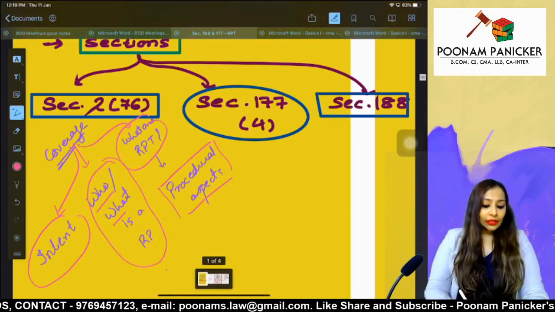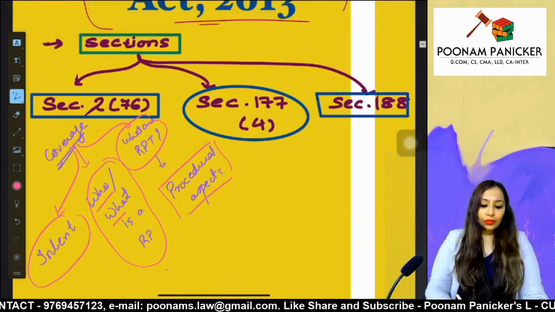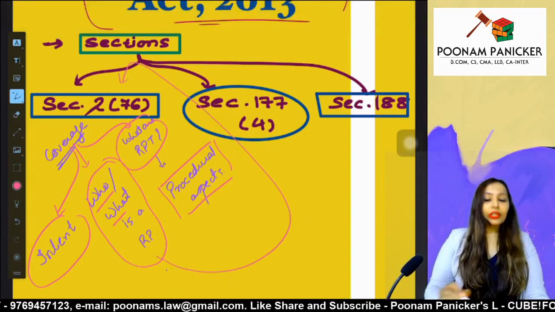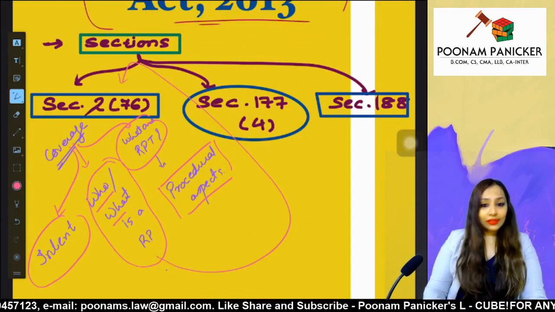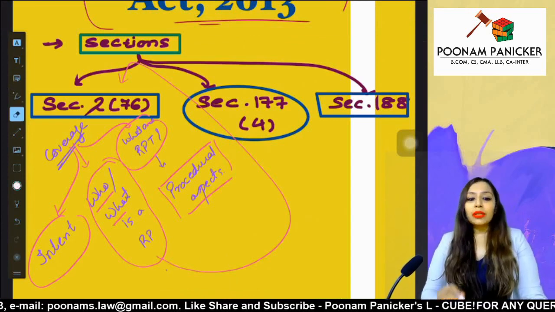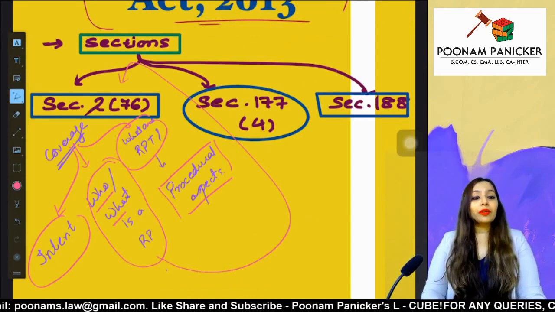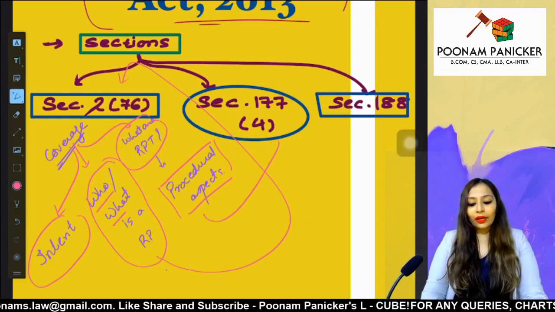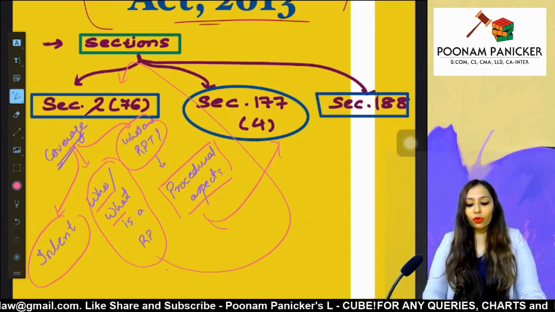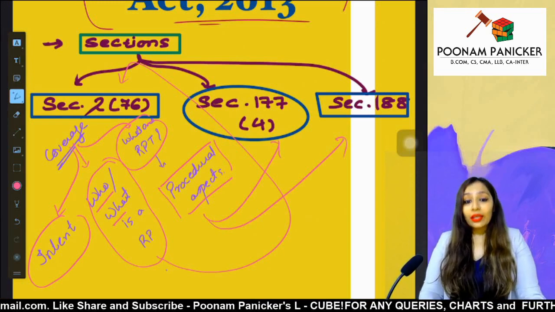Who is a related party is going to be covered under section 2 clause 76, and the procedural aspects of entering into a related party transaction are going to be covered under section 177 subsection 4 and section 188.